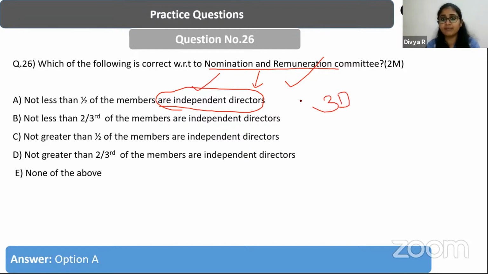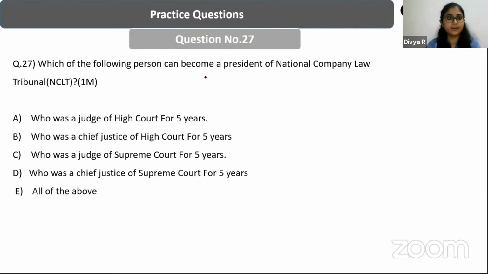So 3 directors should be there, and 1/2 of them should be independent directors in nomination and remuneration committee. Next question, which of the following person can become a president of National Company Law Tribunal? So what is the criteria for becoming the president of National Company Law Tribunal?